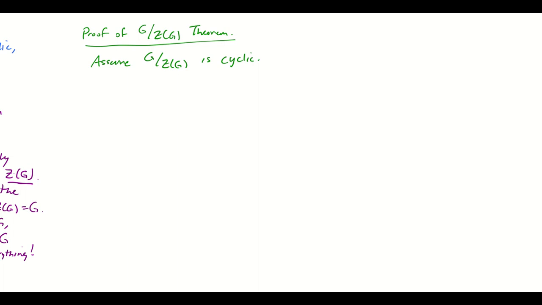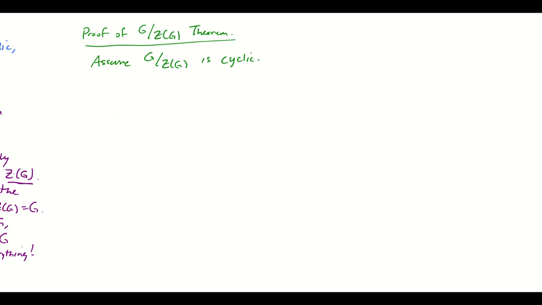What does it mean for G mod Z of G to be cyclic? Well, as always, that means that there is some element of this group, some element of G mod Z of G, that generates the entire group by taking powers. All right, but what do elements of this look like? They are cosets of the center.